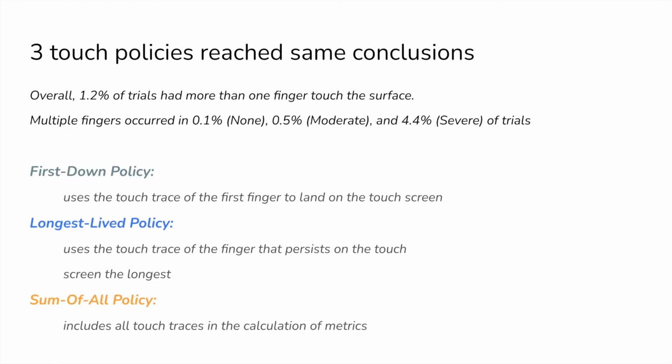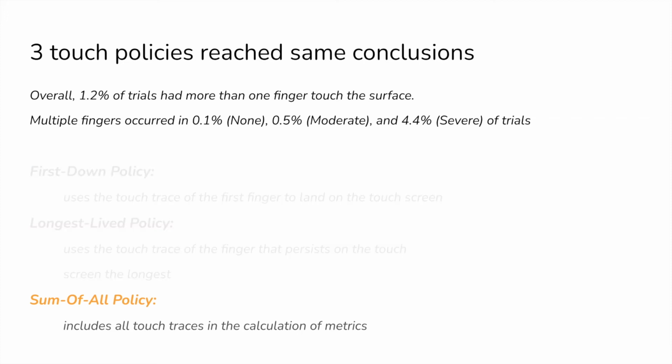We calculated all our touch metrics using the 3 touch policies, first down, longest lived, and sum of all, and found that the analysis results from all 3 touch policies generally agreed, with the sum of all policy magnifying the differences. Therefore, we proceed with presenting our analysis results using the sum of all policy.